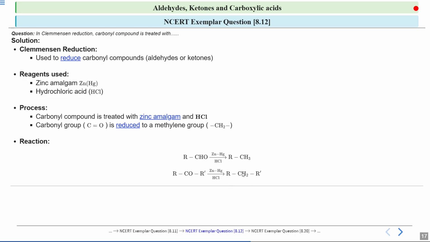So you can see how the carbonyl group is reduced in both aldehydes and ketones. So to sum up, Clemmensen reduction uses zinc amalgam and hydrochloric acid to convert carbonyl groups into hydrocarbons, by reducing them to this methylene group over here.